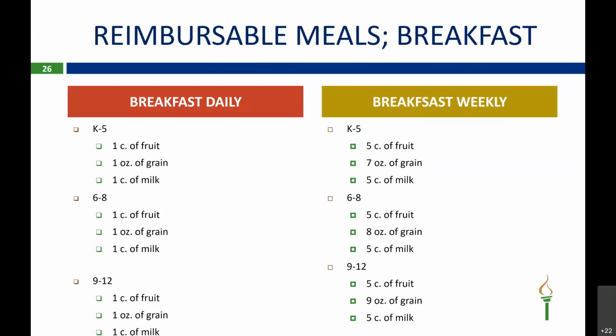So then you go over to your weekly, K through 5 is 5 cups of fruit, 7 ounces of grain, and 5 cups of milk. 6 through 8 is 5 cups of fruit, 8 ounces of grain, and 5 cups of milk. And then last, 9 through 12 weekly grains is 9 ounces. Your weekly fruit is 5 cups, and your weekly milk is 5 cups. So you just need to be aware that a couple of days you have to serve more than 1 ounce of grain to meet the weekly requirements.